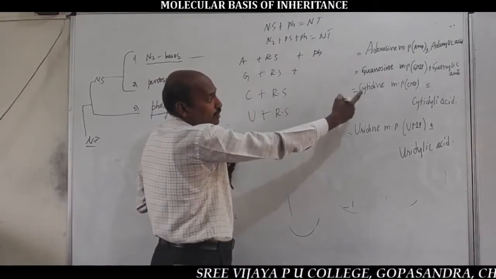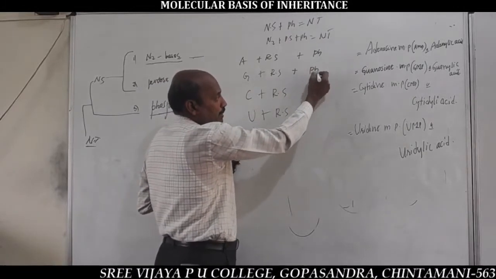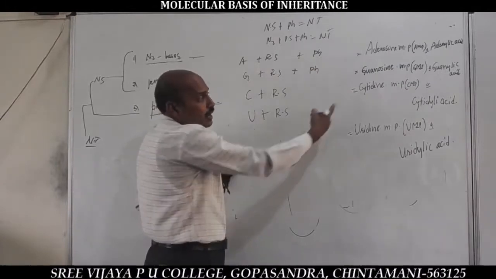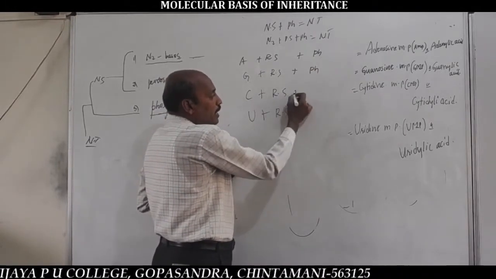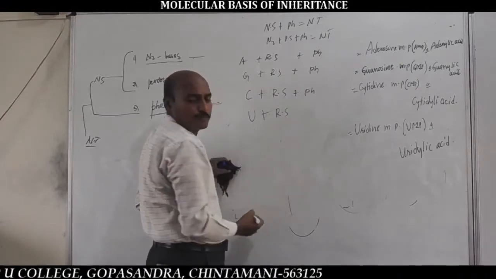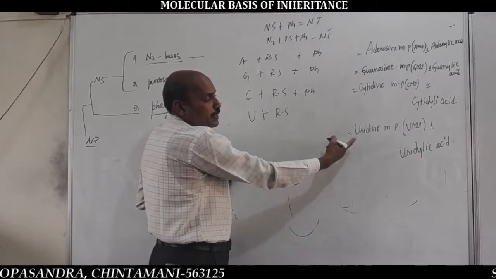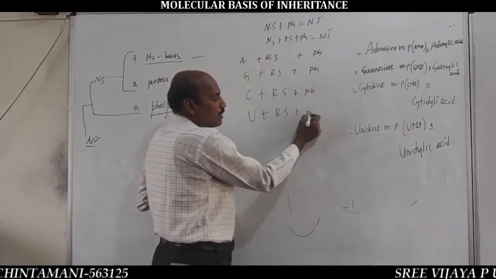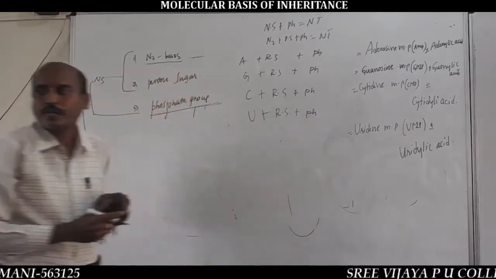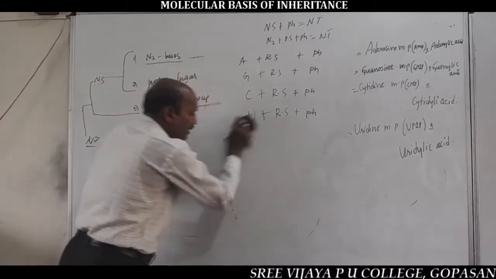Components of guanylic acid: guanine, ribose sugar and phosphate group. Components of cytidine monophosphate: cytosine, ribose sugar and phosphate group. And composition of uridine monophosphate: uracil, ribose sugar and phosphate group. These are the 4 different types of nucleotides of RNA.